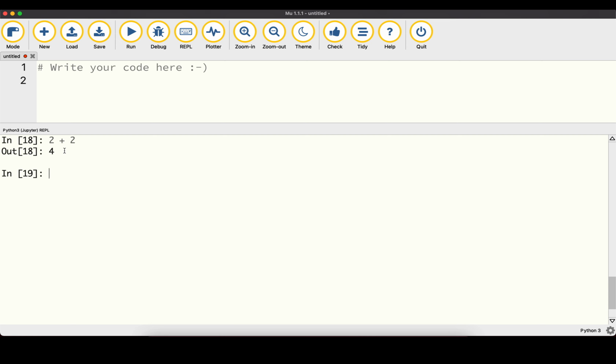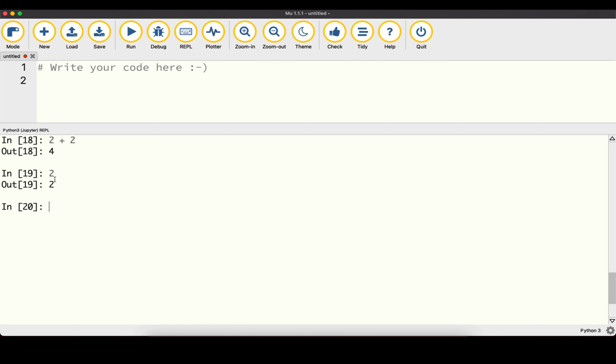That means we can use expressions anywhere in Python code where we can use a value. But we don't even have to have an operator as we have up here. We can also just enter a value, for example 2, and press enter. And this is also a very simple expression.